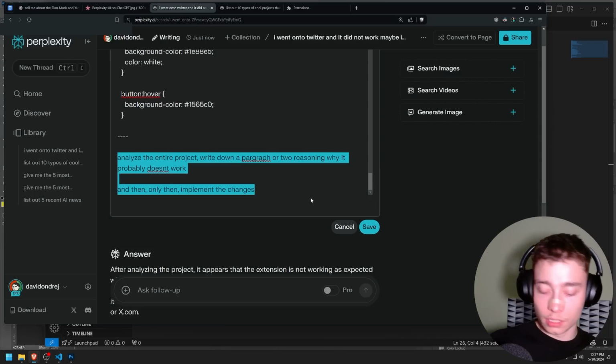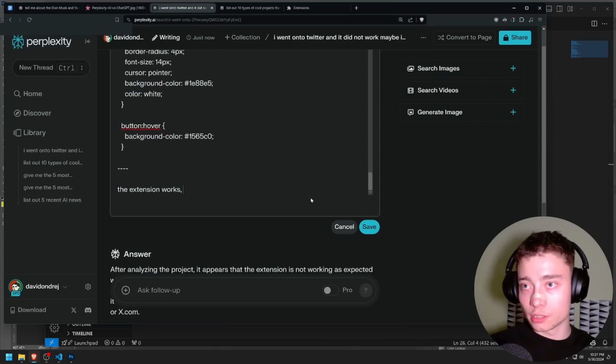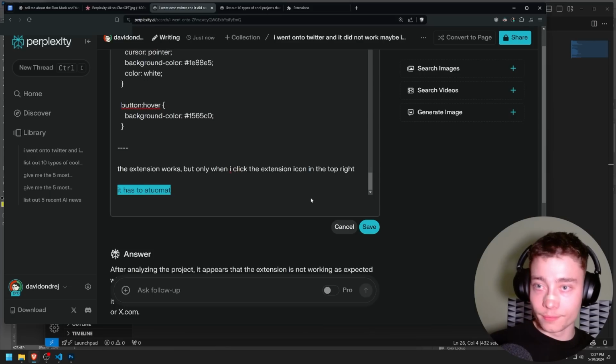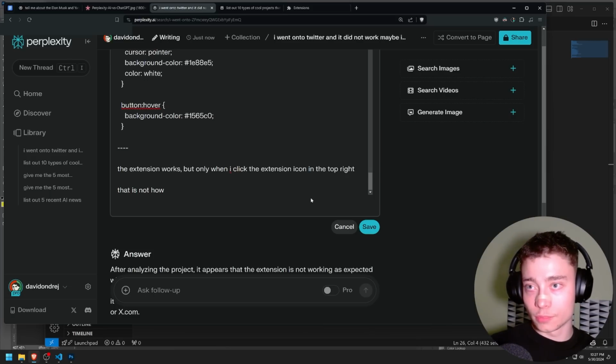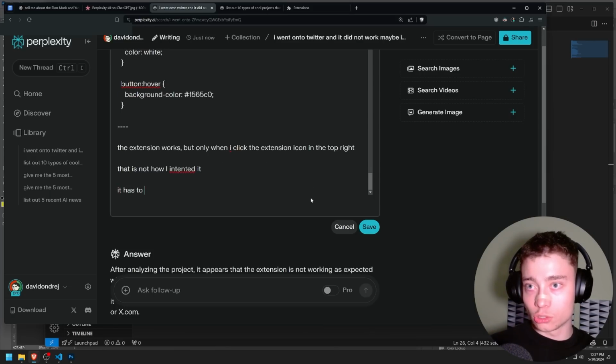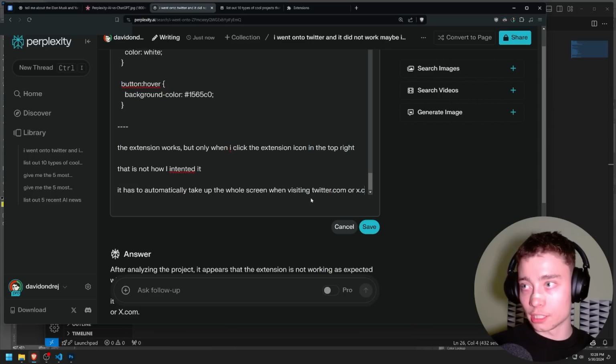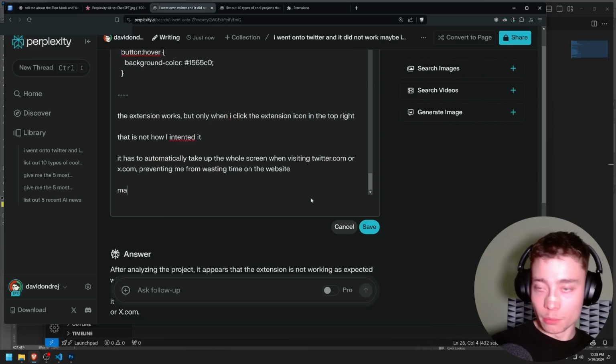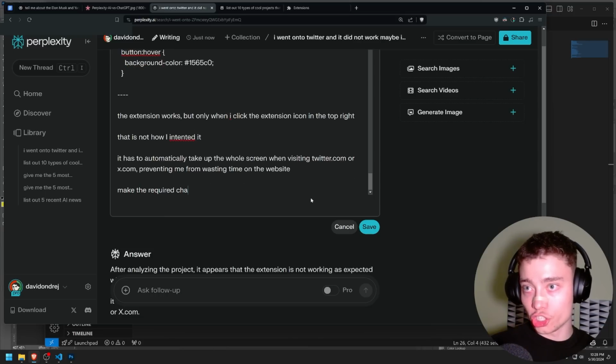So the extension works, but only when I click the icon in the top right. It has to automate. That is not intended. It has to automatically take up the whole screen when visiting twitter.com or x.com, preventing me from wasting time on the website. Okay, make the required changes.